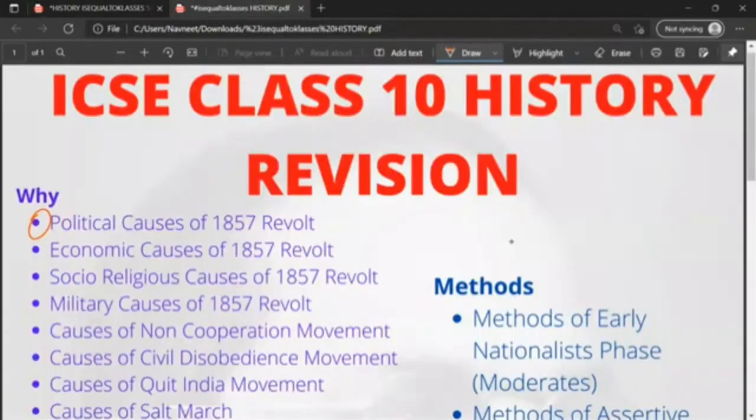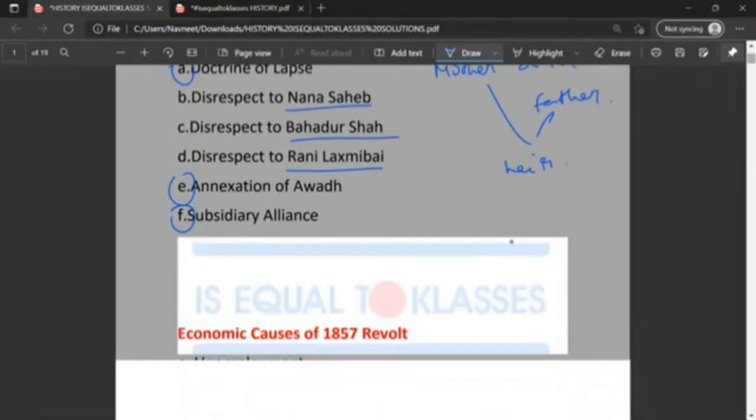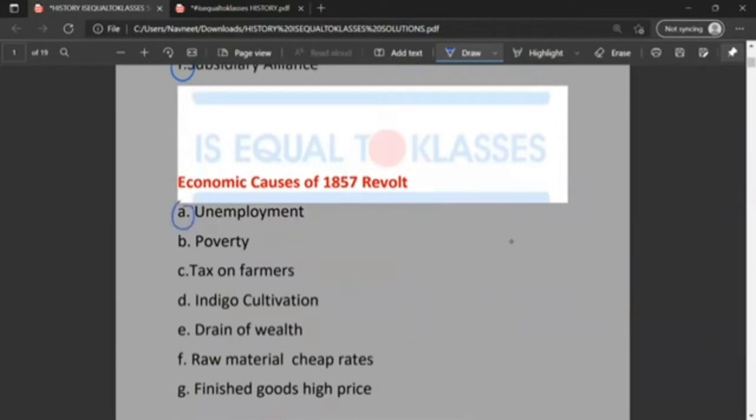Okay, so moving on. Economic causes of the 1857 revolt. Unemployment, poverty, tax on farmers. The farmers were taxed heavily. Indigo cultivation, drain of wealth, wherein the wealth was moved from India to England. Raw material at cheap rates, and finished goods at high prices.